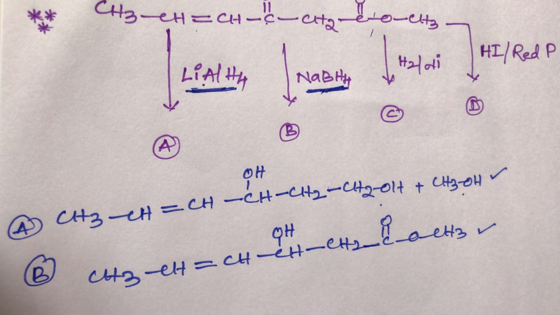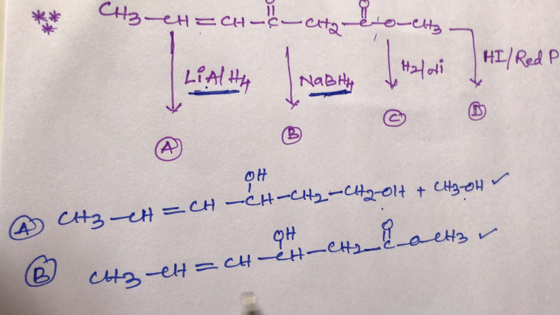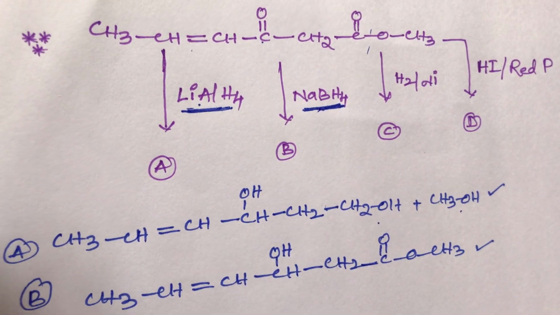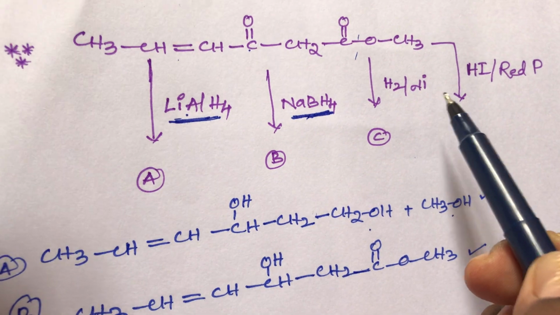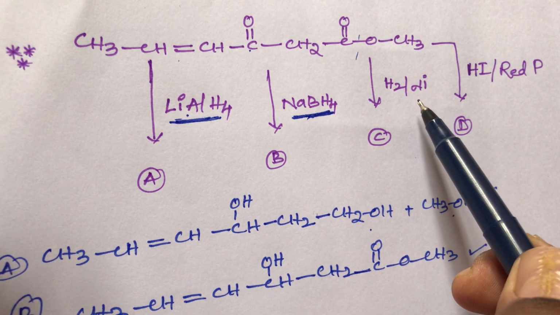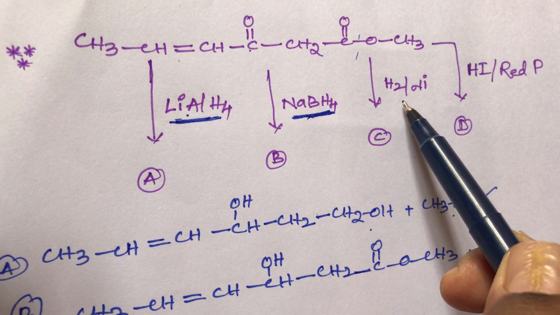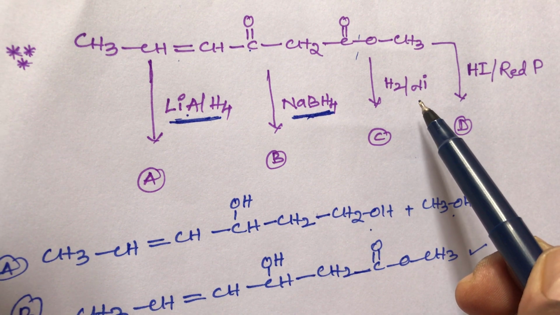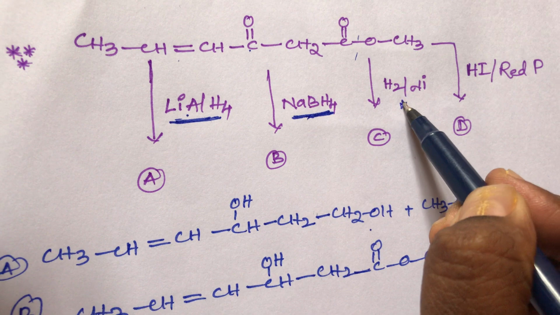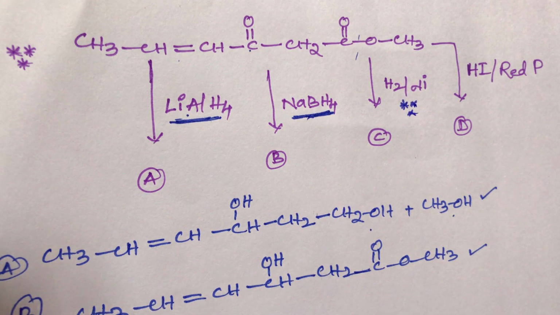Next one. Now take the C compound. What is the C compound? That is H2 by nickel. That is catalytic hydrogenation. Nickel acts as a catalyst, that's why it is called catalytic hydrogenation. This catalytic hydrogenation can reduce everything, student. It is very important, student. It is also a reducing agent, a strong reducer. H2 by nickel, catalytic hydrogenation.